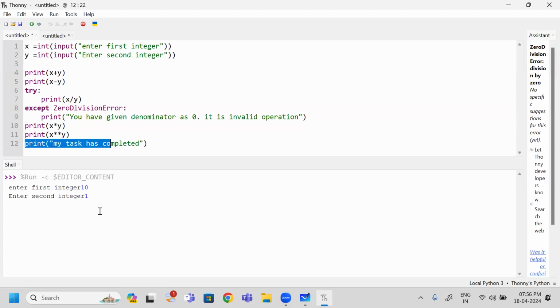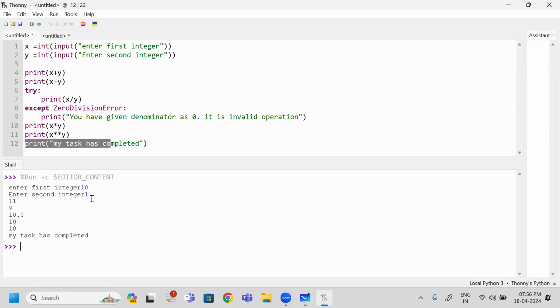Now let us check whether it is executing or not. When I hit enter, yes, I can see all the results. Next, tell me what is the case which generates an exception. If I give first number as 0, second number as 5, can anyone tell, does it raise an exception? It won't raise an exception because I am not giving any denominator value as 0. So I can see the results without halting.